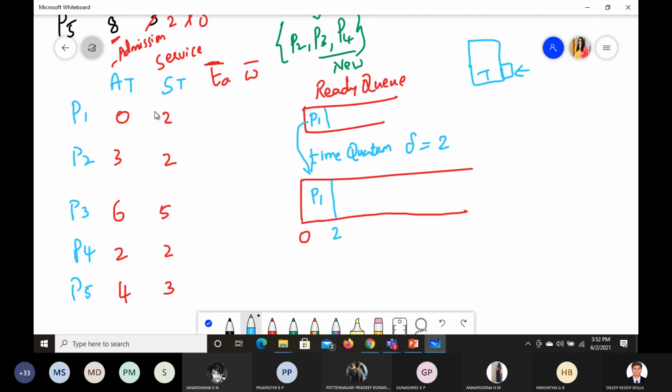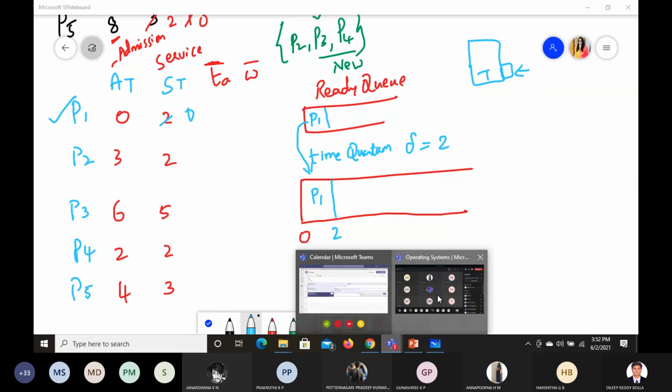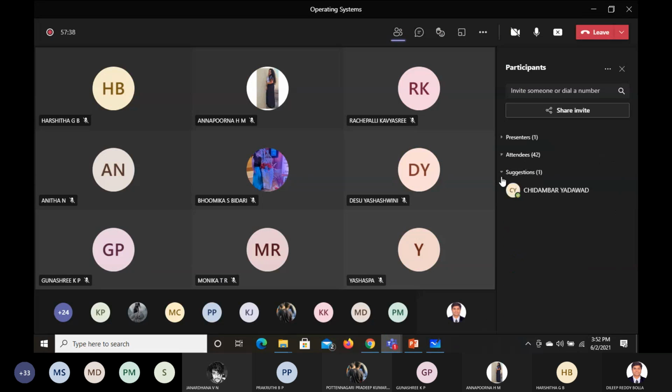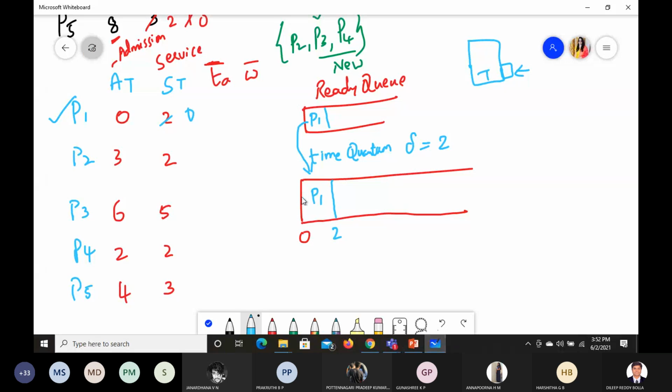Okay, P1 is completed. 2 it required, 2 it got. Now nothing is left out. This P1 is ruled out. Over. Correct. Now next, at 2 you check. Less than 2, anything there, you check. Less than 2 only P4 is left out, so P4 will come and wait in the queue.